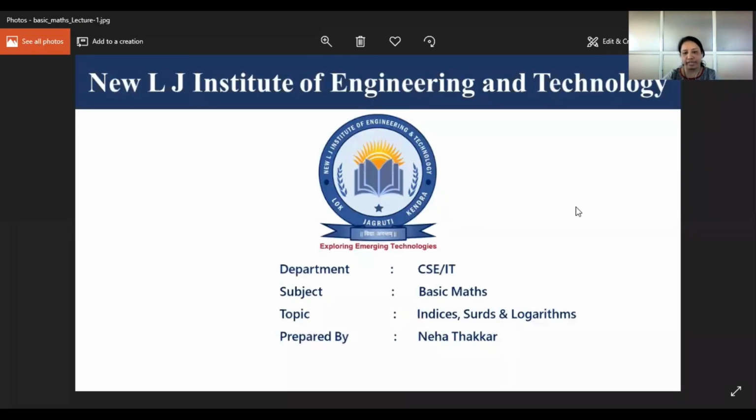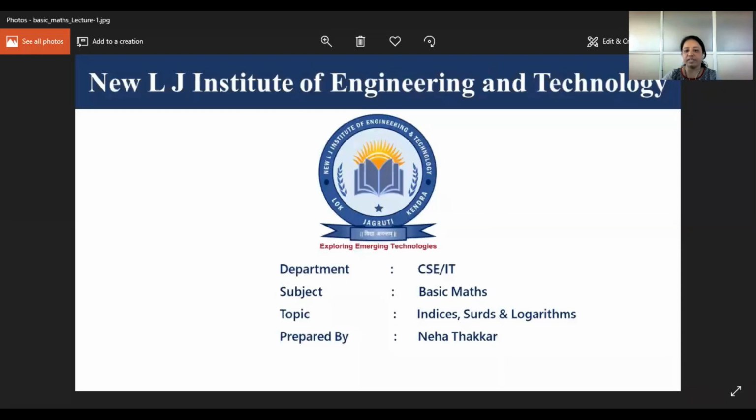If we have e raised to x is equal to y, then we can write that the value of x is log y to the base e.